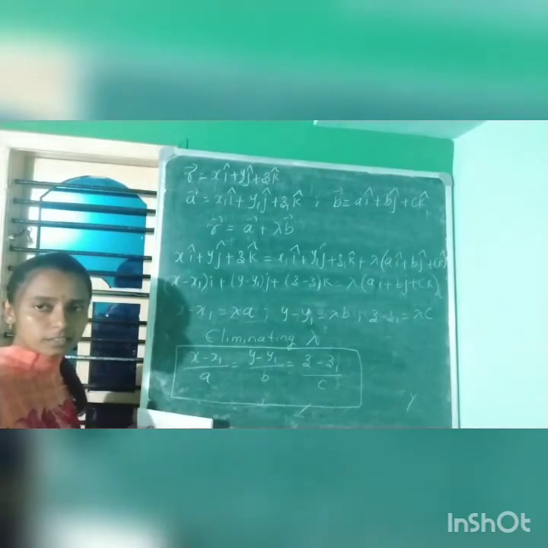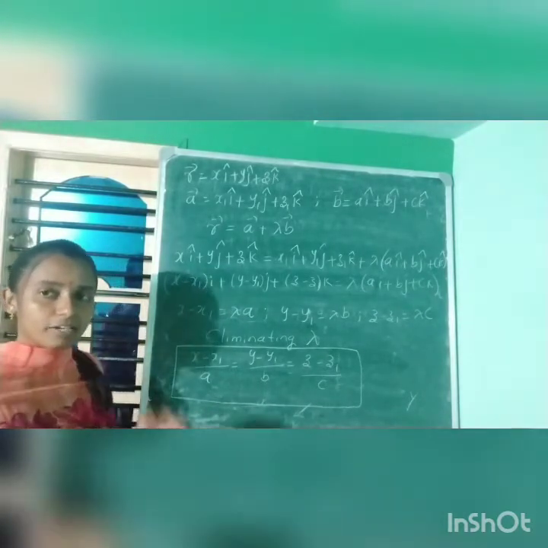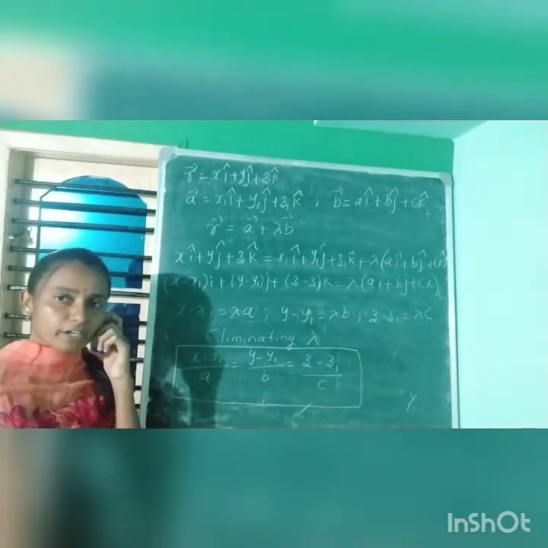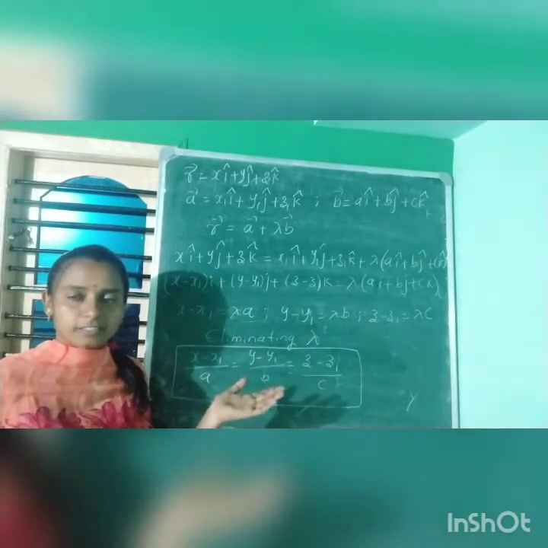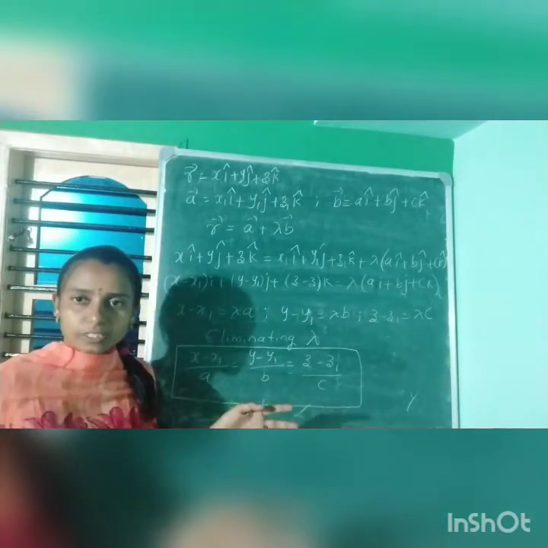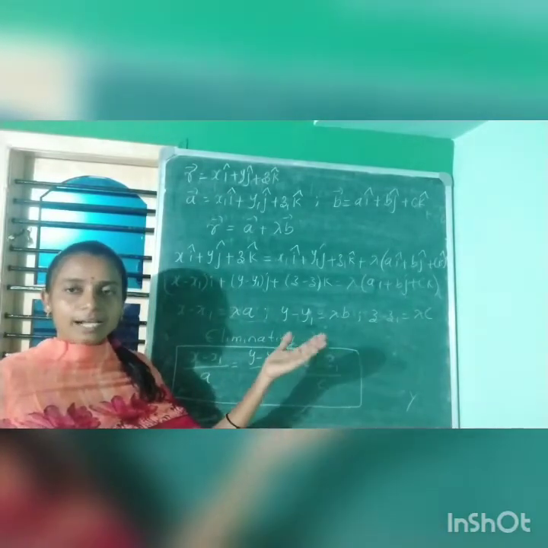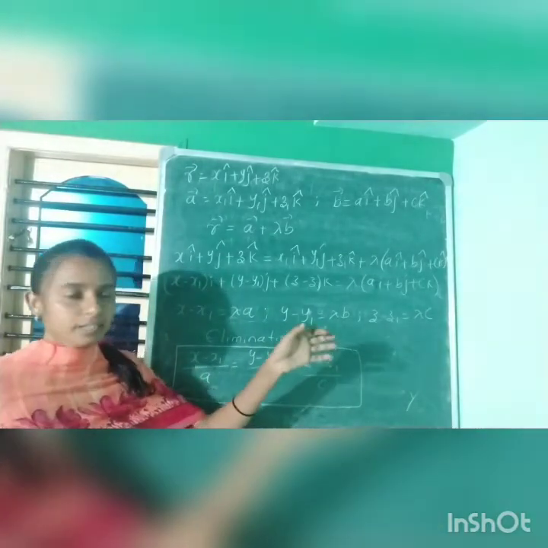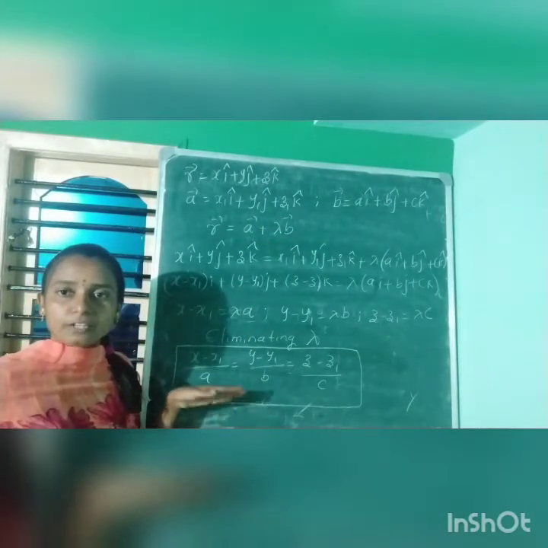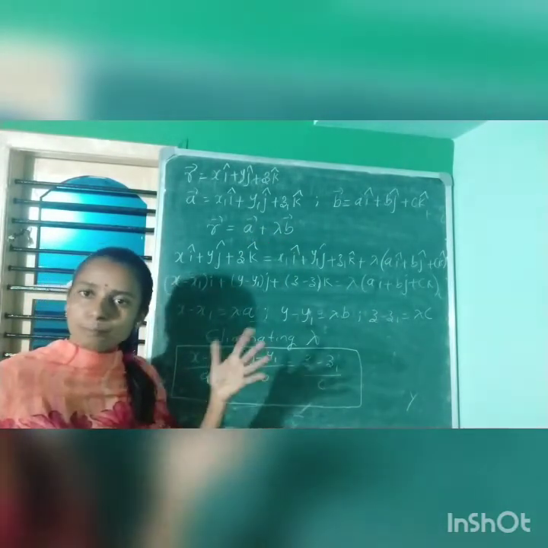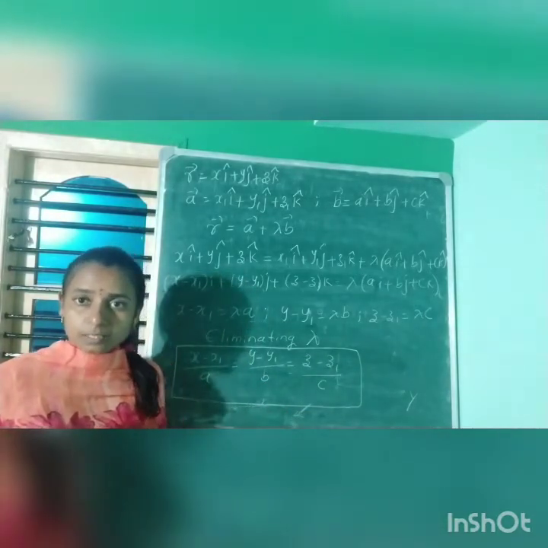Is it clear? The question they may ask: find the equation of a line in vector and Cartesian form for a given vector and which is parallel to another vector. It is nothing but: take the given vector as a and the parallel vector as b, and substitute vectors a and b in the vector form as well as the Cartesian form. There you will get the equation of a line in both forms, vector as well as Cartesian. Is it clear?